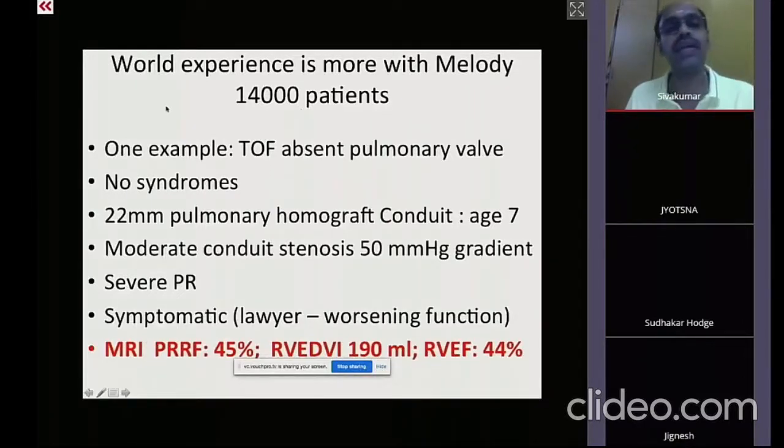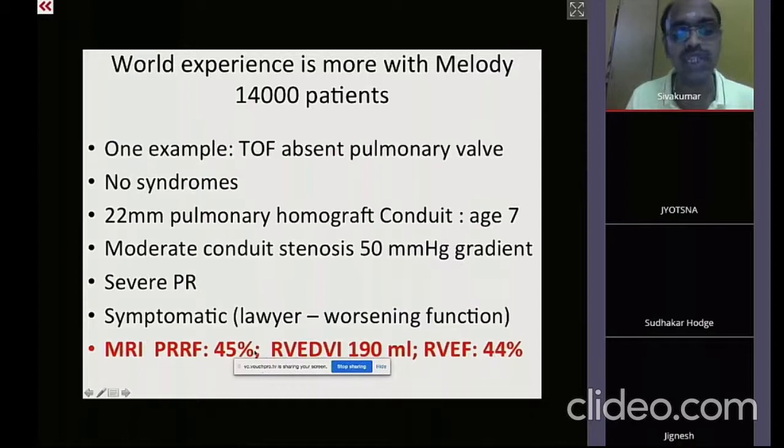I'll show one example of a Melody valve. A tetralogy with absent pulmonary valve syndrome gets a 22 millimeter pulmonary homograft conduit at the age of 7 years. It's a non-syndromic patient, because tetralogy with absent pulmonary valve syndrome is commonly associated with 22q11 deletion. So this is a non-syndromic patient. The patient practices as a lawyer. Moderate conduit stenosis with 50 millimeter gradient and severe pulmonary regurgitation. Symptomatic. Regurgitant fraction is 45%. End-diastolic volume is 190 ml. Ejection fraction is 44%.